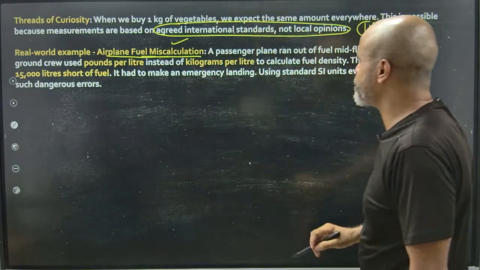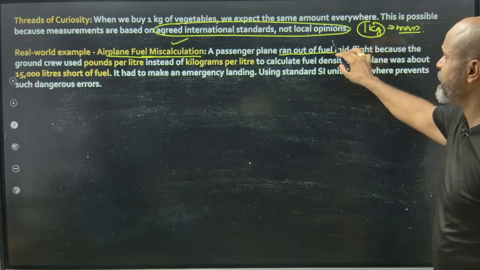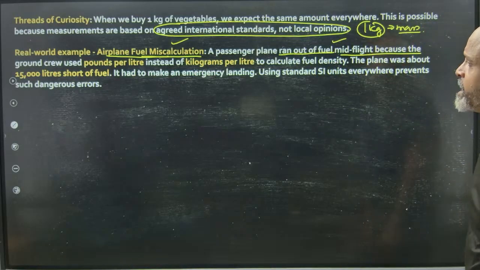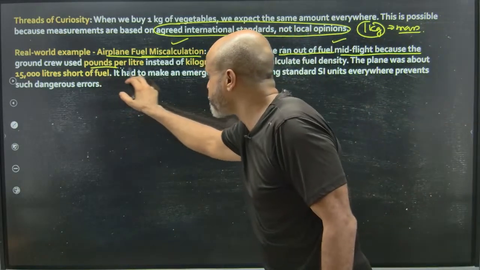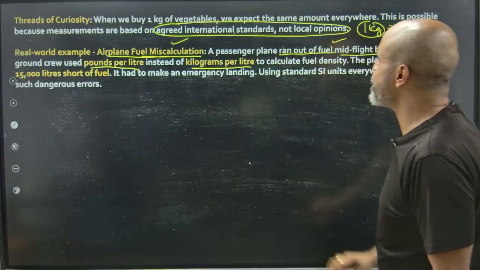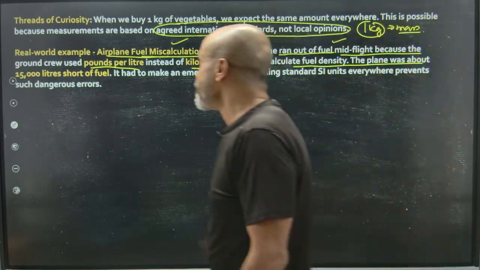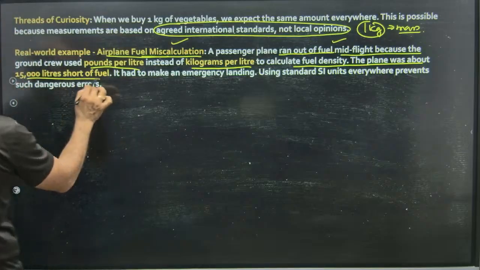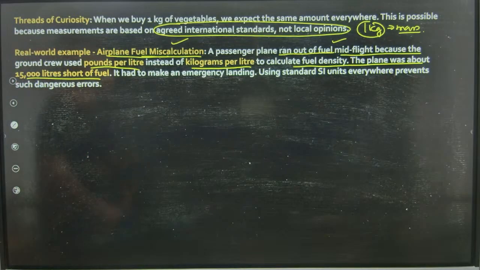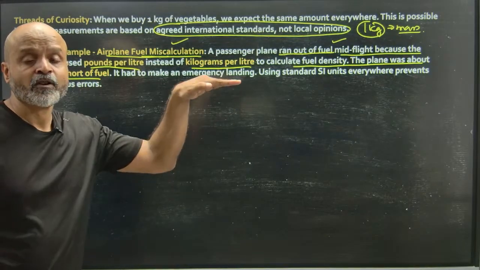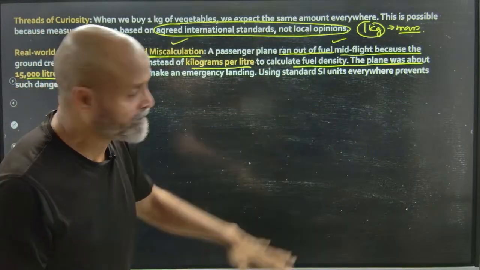Airplane fuel miscalculation. A passenger plane ran out of fuel mid-flight because the ground crew used pounds per liter instead of kilograms per liter to calculate the fuel density. The plane was about 15,000 liters short of fuel, and that's a huge number. And the pilot realized this when he was up in the air along with the passengers.